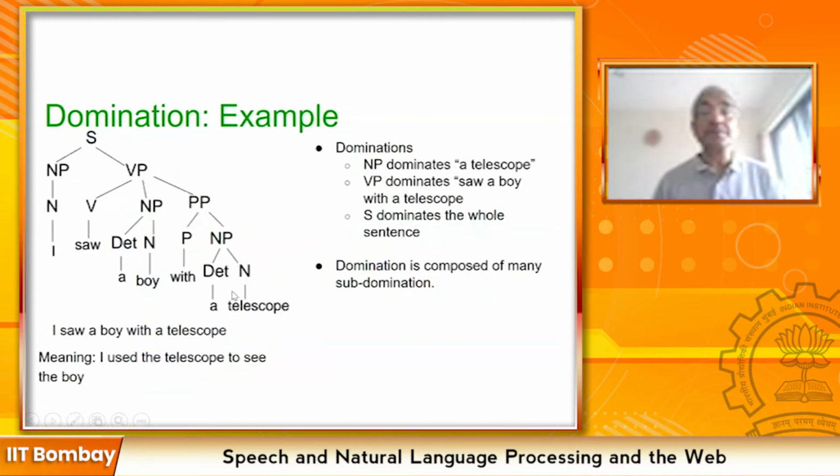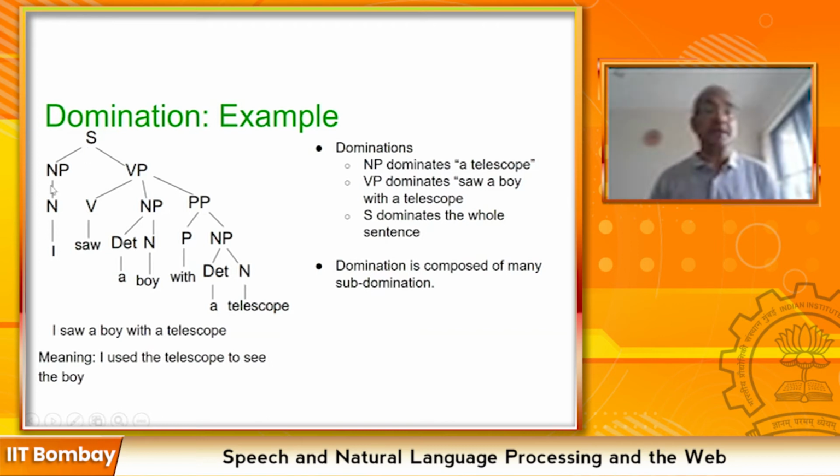So when it comes to domination and its utility in NLP and parsing, we come back to this example again. I saw a boy with a telescope. Let's see the domination possible on this sentence and different ways of domination, which is what will give rise to the structural ambiguity.